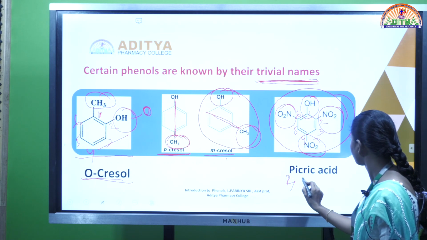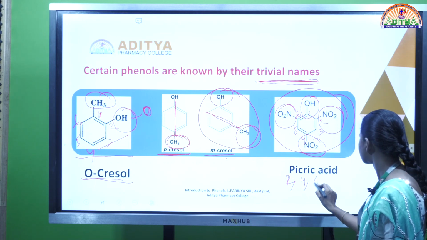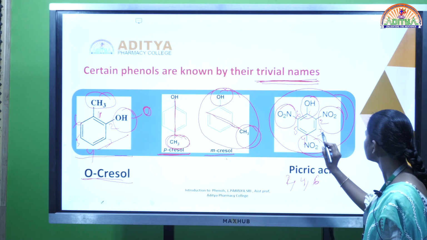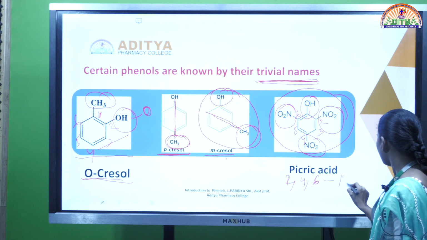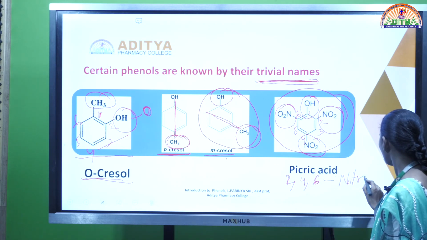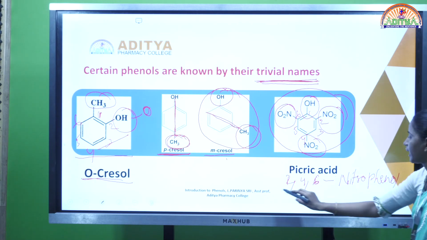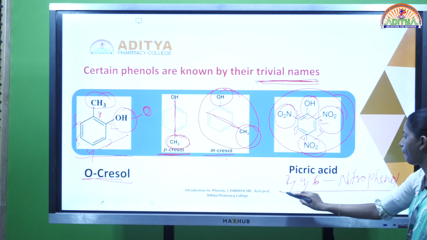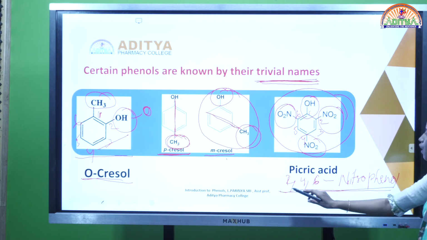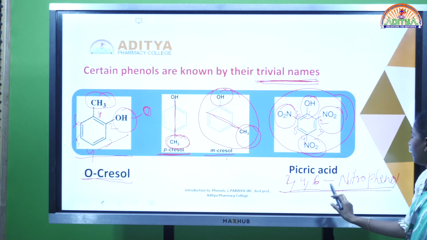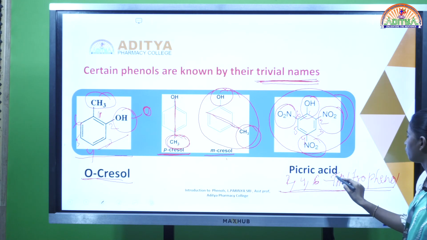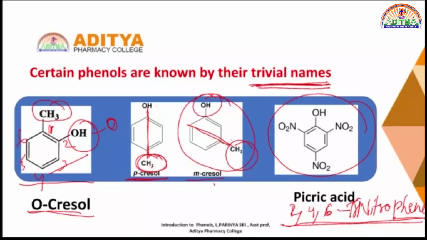2, 4, 6 nitrophenol. The IUPAC name for this compound is 2,4,6-trinitrophenol.